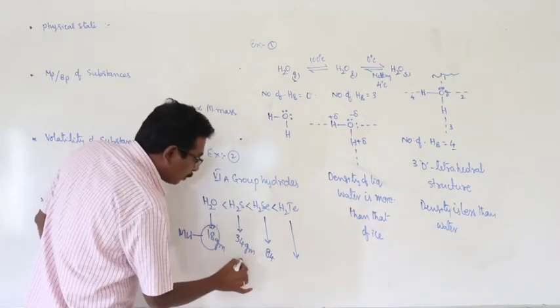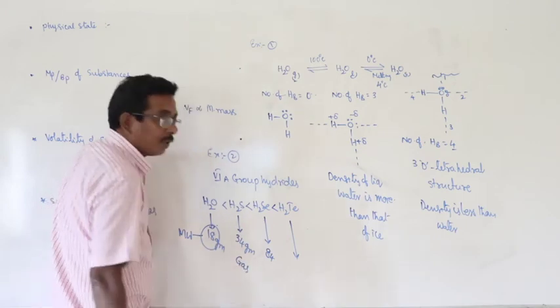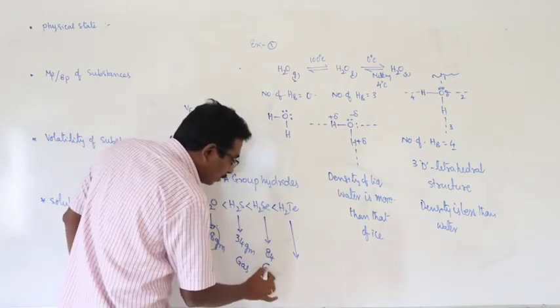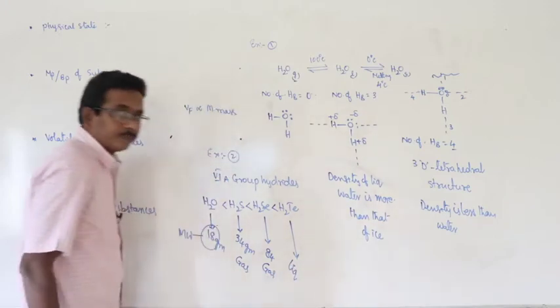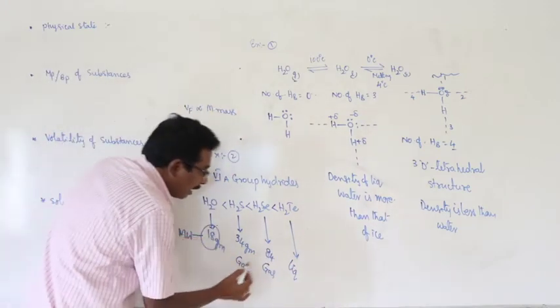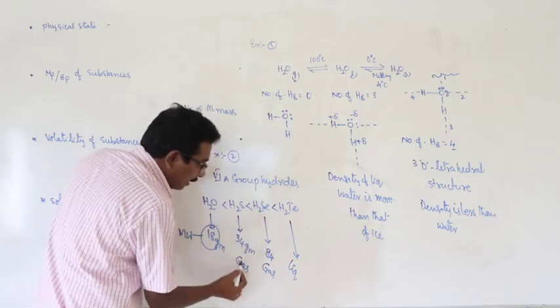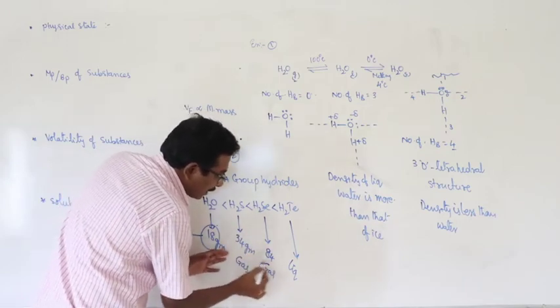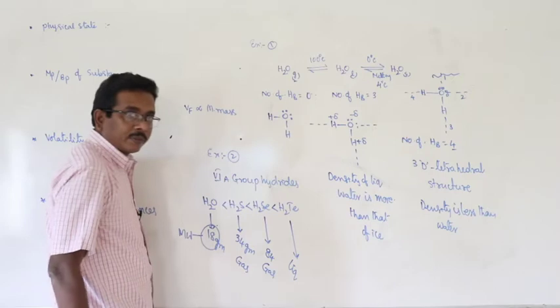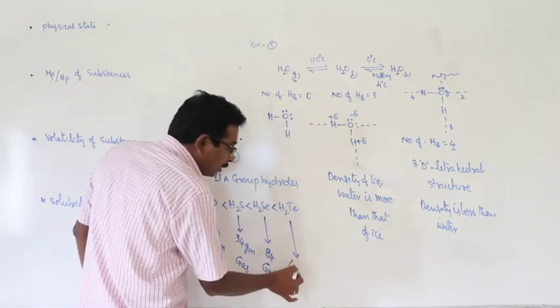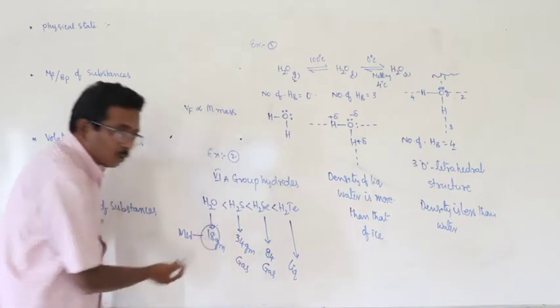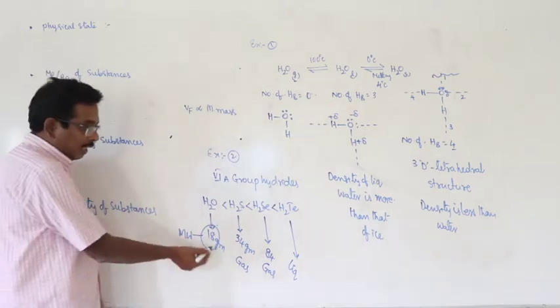H2S is a gas, hydrogen selenide is also a gas, and hydrogen telluride is a liquid. With increase of molecular weight, the physical state gradually changes from gas to liquid. When compared with hydrogen telluride, water has a lower molecular mass, only 18 grams.